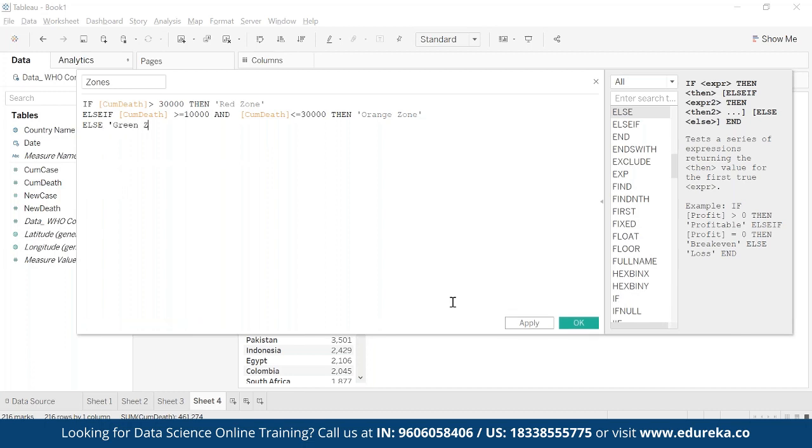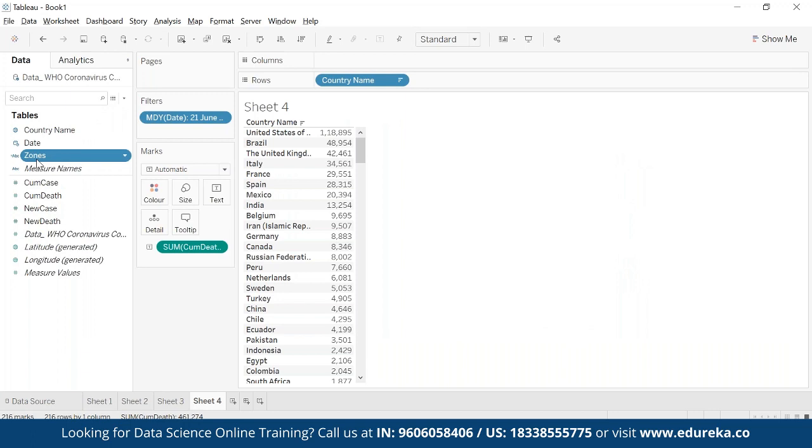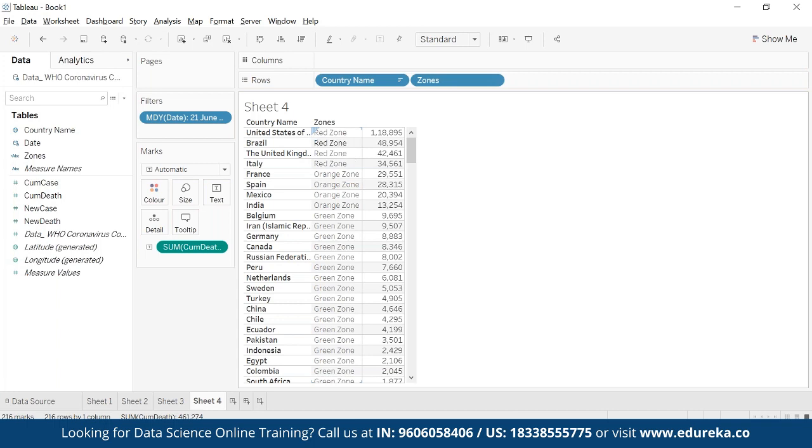So that is the logic which I have written, because business says that's my requirement, can you please do that? And that's what I'm doing here. I wrote the logic. Now I click OK. You see that the new field is created, which is zones. I'll drag this out here, and you see that it happened as per the logic: cases more than 30,000, yes, red zone, then orange zone, and then all green zones.